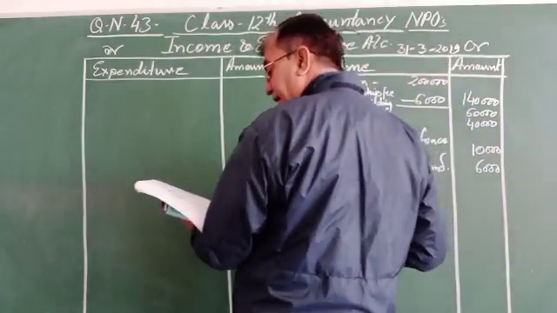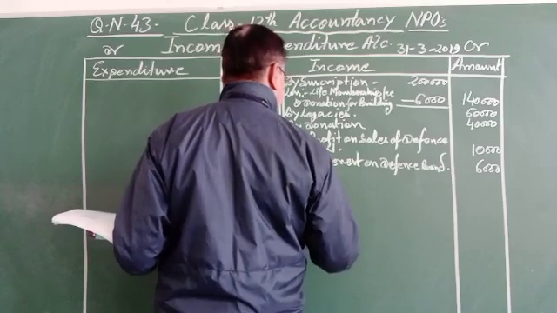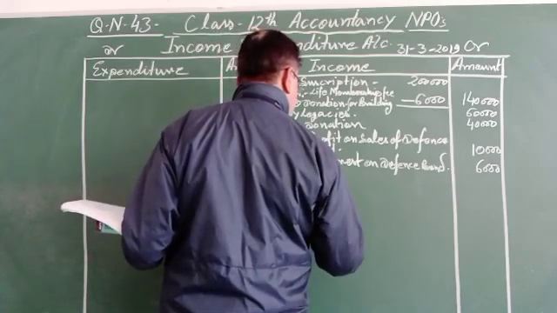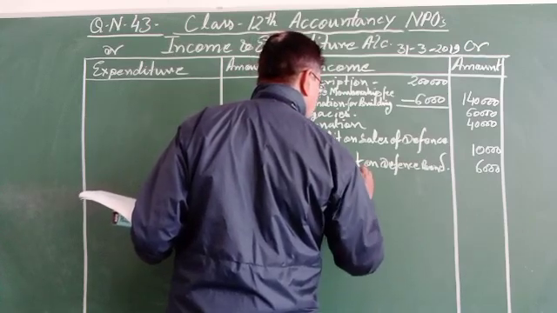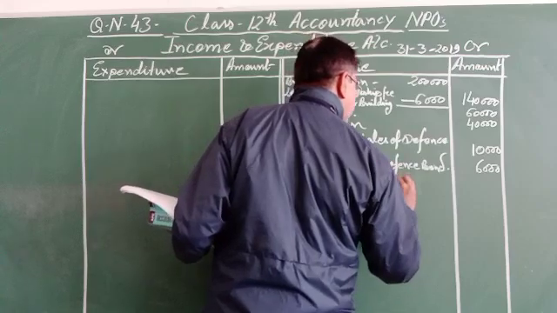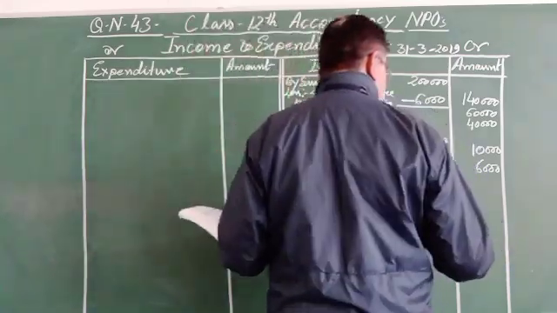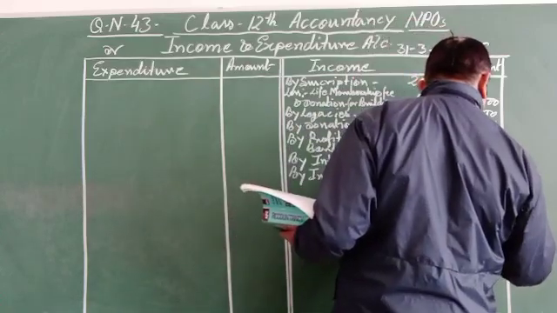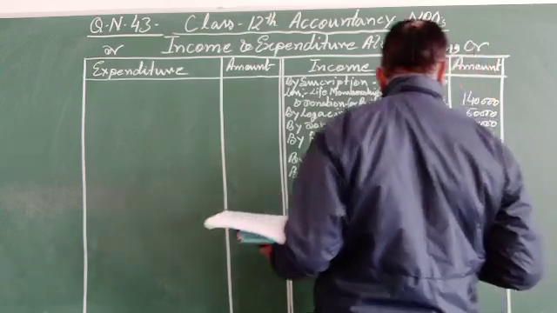Next, interest received on FD, fixed deposit, by interest on FD, that is 15,000.